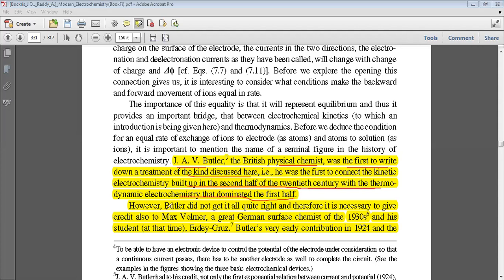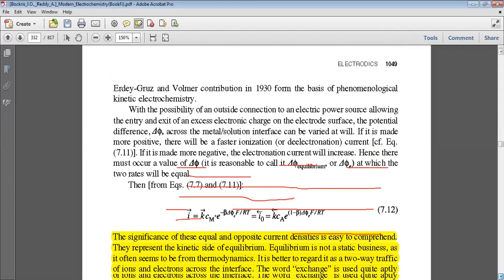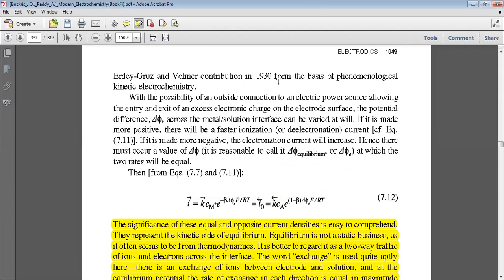However, Butler did not get it all quite right, and therefore it is necessary to give credit to Max Volmer, a great German surface chemist of the 1930s, and his student Erdey-Gruz, building on Butler's very early contribution in 1924. So basically, they formed the basis of